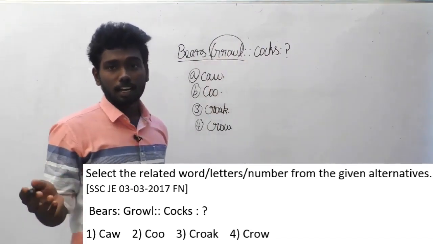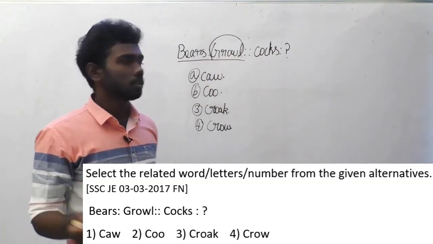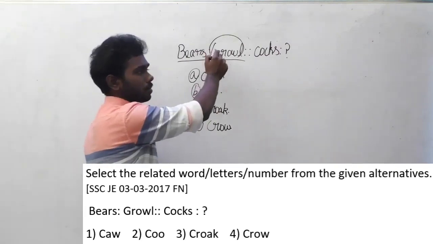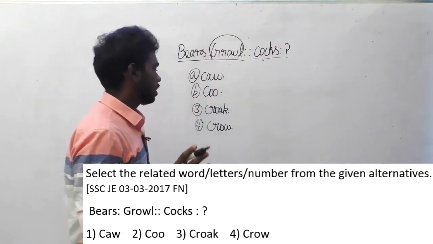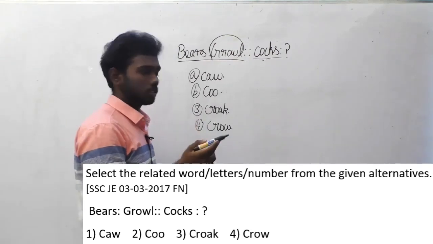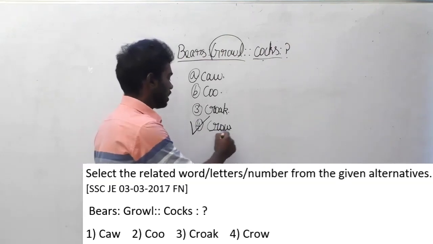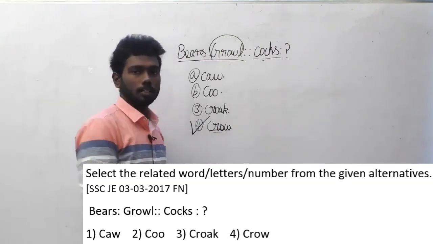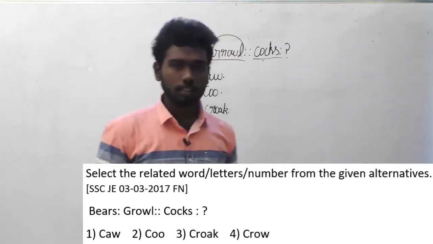Like lion roars. Lion is to roar, bear is to growl. This is the sound of the bear. What is the sound of a cock? Is the question asked here. And the sound of the cock is crow. You might not think crow is a bird. It is a sound of the cock. So this is the answer for this question. Let's move on to the next question.